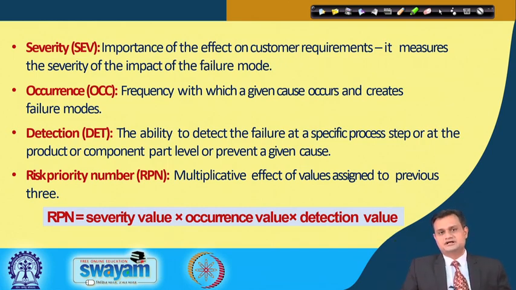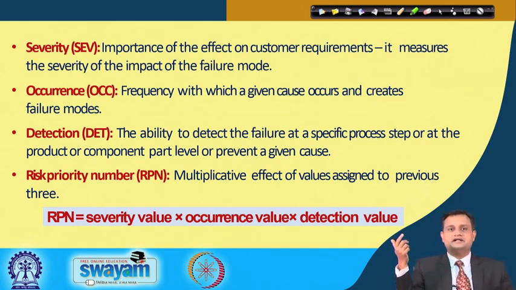See, many times somebody will have a heart attack, let us say. It is a very complex phenomenon, and many times you are not able to detect it. Even the person would not feel uncomfortable, and the day he feels uncomfortable, he will encounter a heart attack. So, many times it is very difficult to detect, and we should also consider our ability to detect, that is detectability, in calculating the risk priority number.